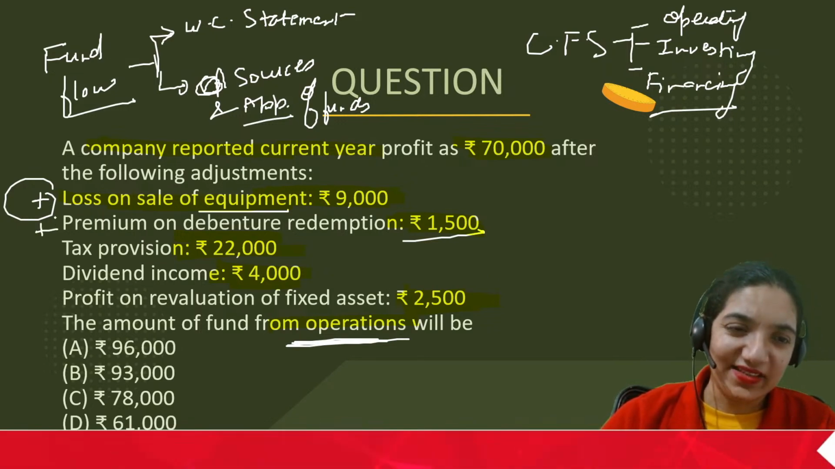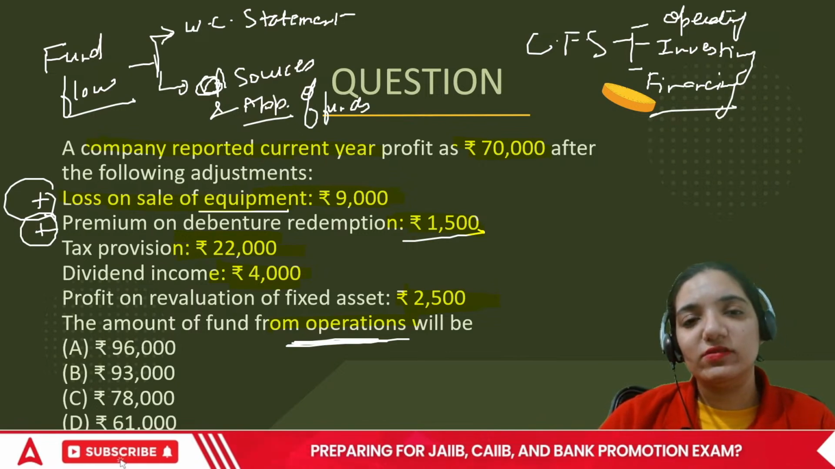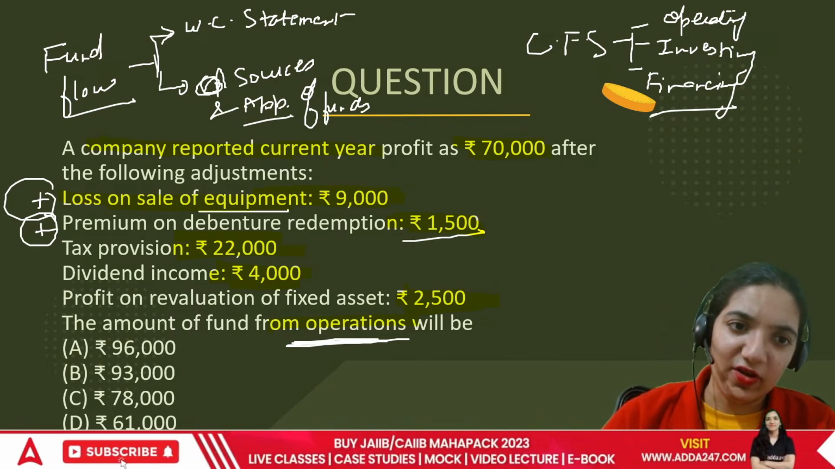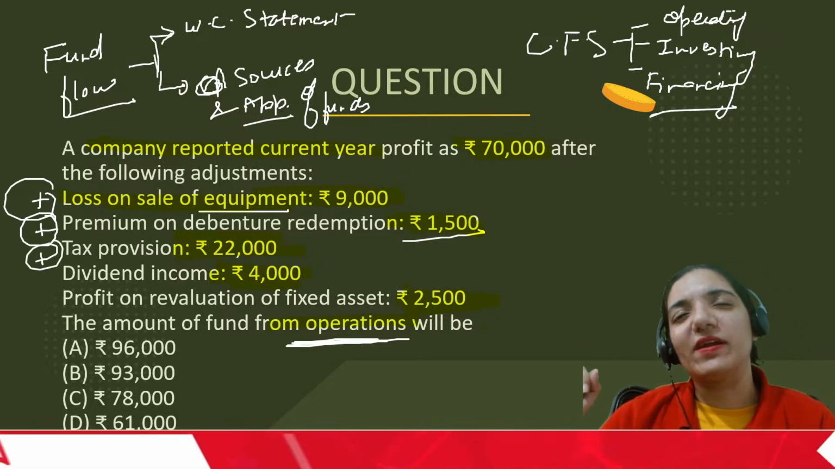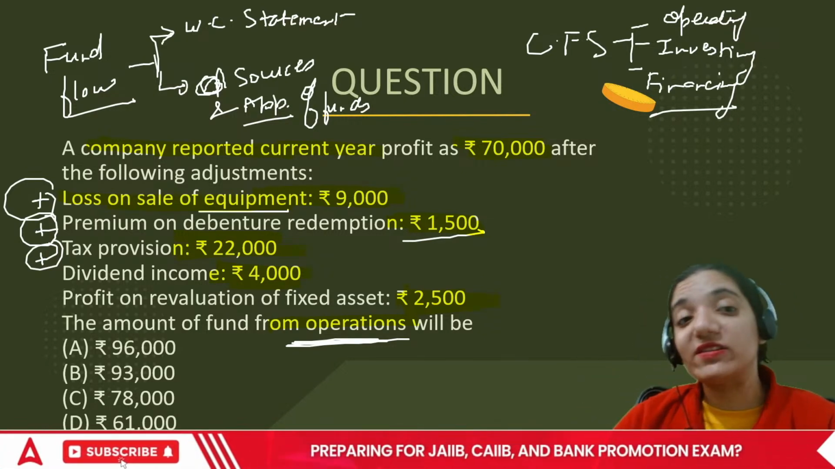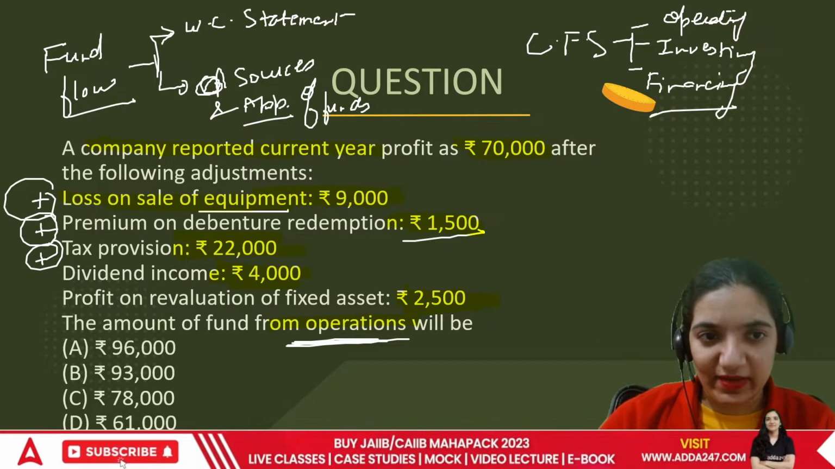So I'll be cancelling it by adding it. Tax provision, this is as such allowed, but first of all, we add it back. Because I said I have to pay 10,000, the actual amount is important. The provision is not. So whatever the provision is, we'll be adding it back.